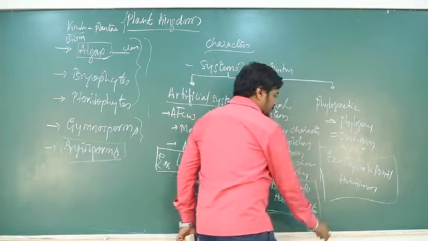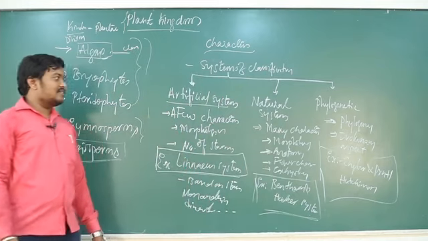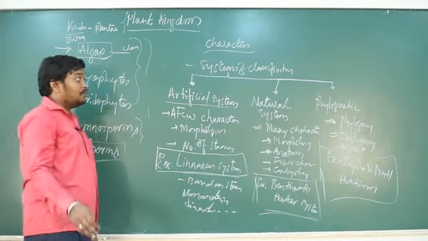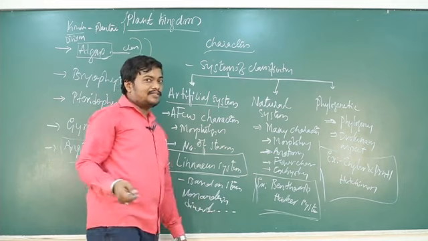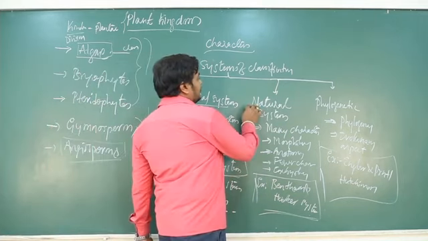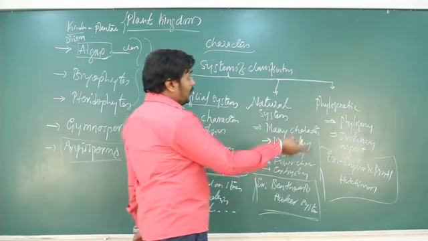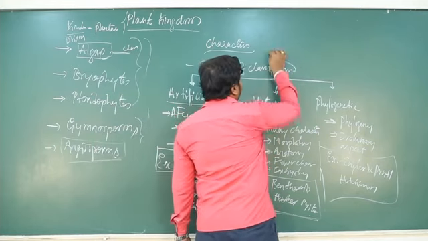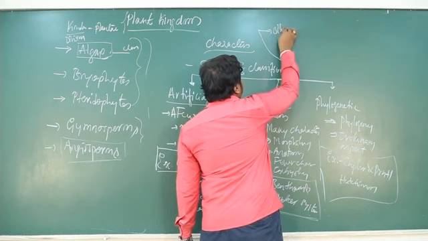So apart from this, a few more classification systems were also there, but not so popular, because based on them we can group only a few plants. So the best one is the natural system of classification. So let's see what the other systems of classification are.